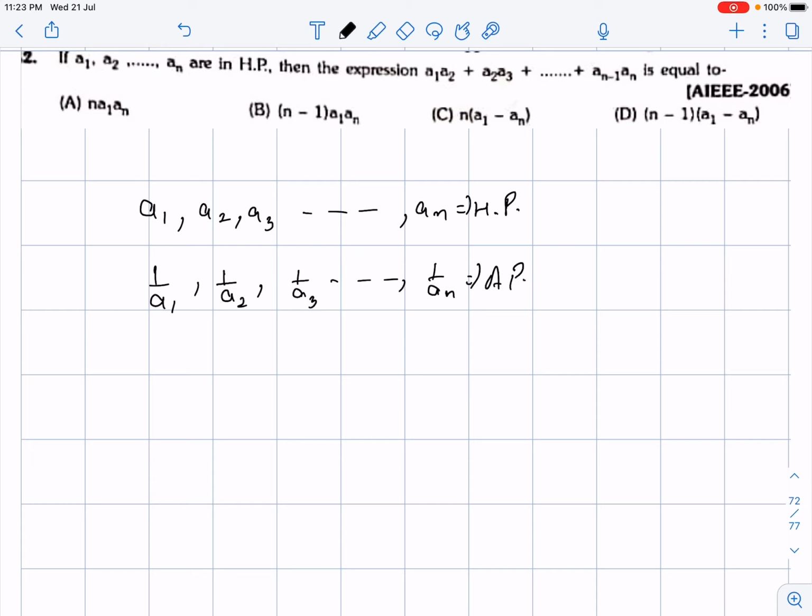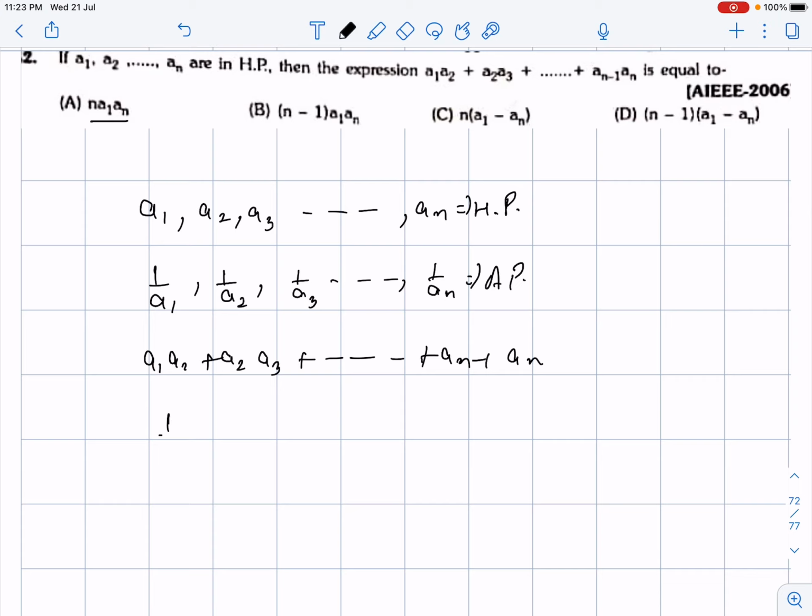And what do we have over here? A1A2 plus A2A3 goes on up to A(n-1)An is written over here. So we have to get the value of this in the form of n multiplied by A1 An, whatever will be generated over here.